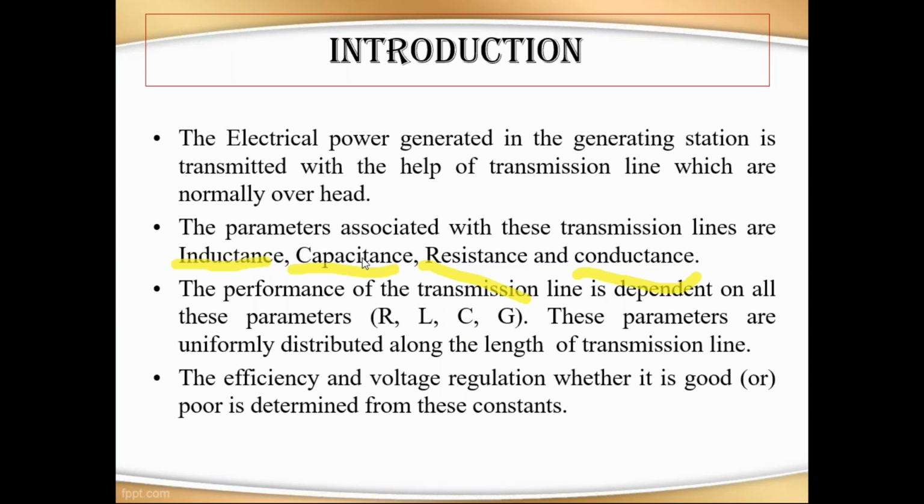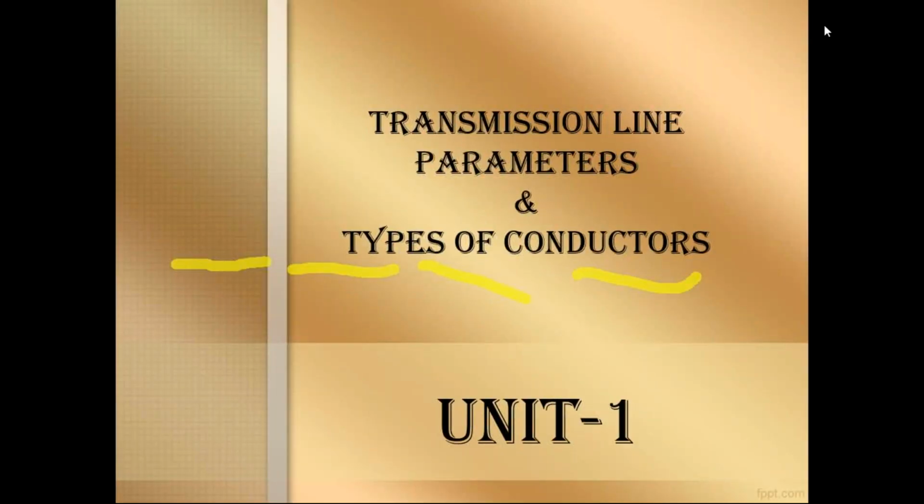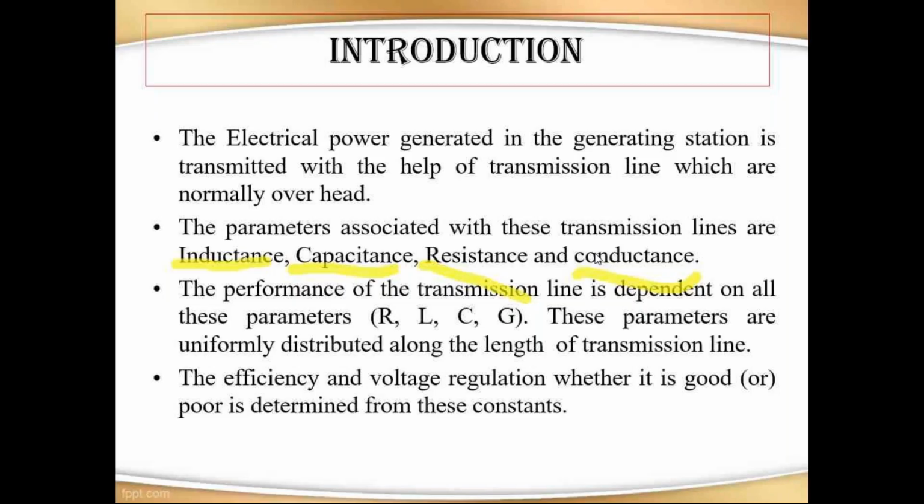Finally, every piece of electrical equipment is seen through current and voltage equations. That is the main reason they use electrical components. Every electrical component mainly concentrates on two parameters: efficiency and voltage regulation, whether it is good or not. These two parameters are characterized by four quantities: resistance, inductance, capacitance, and conductance.